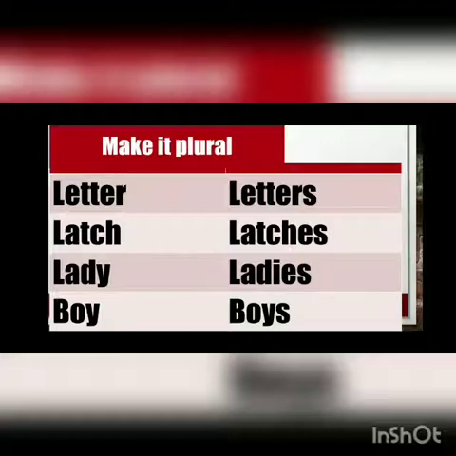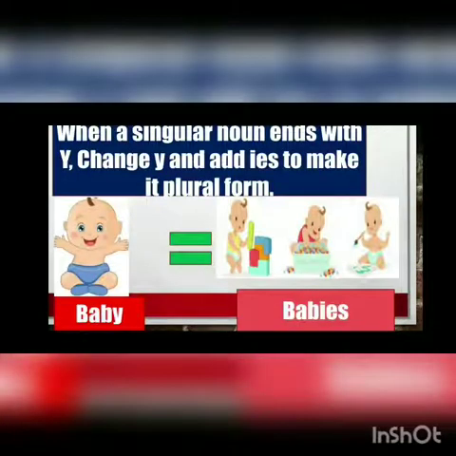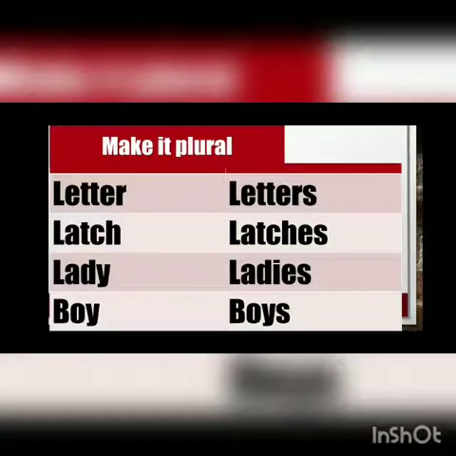In the next, third one, lady is there. So in the last what is there? Y is there. Okay, so look, here: when a singular noun ends with y, change y and add IES to make it plural form. So here it is ending with y. So what will you add? You will add IES to make it plural. So lady, ladies. Getting it clearly, everyone?